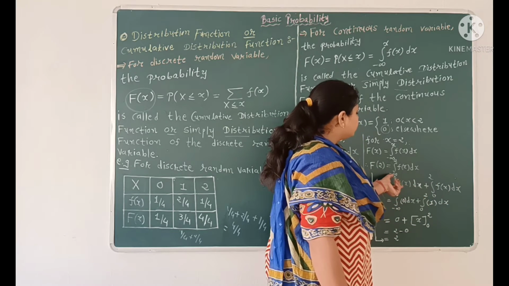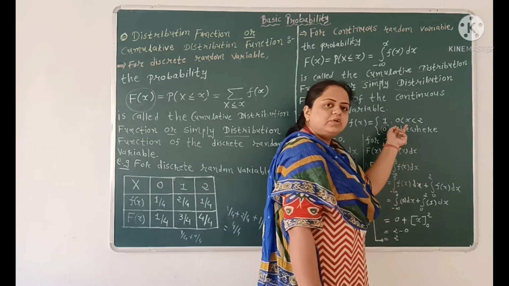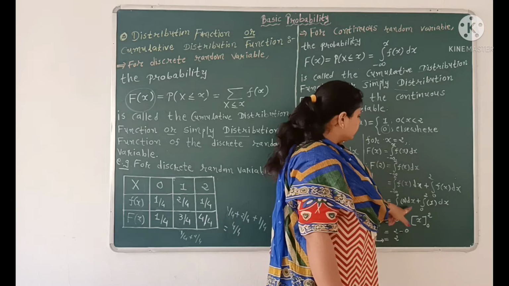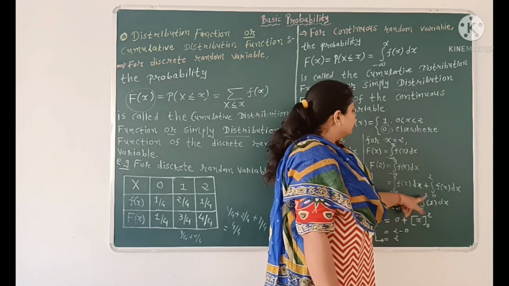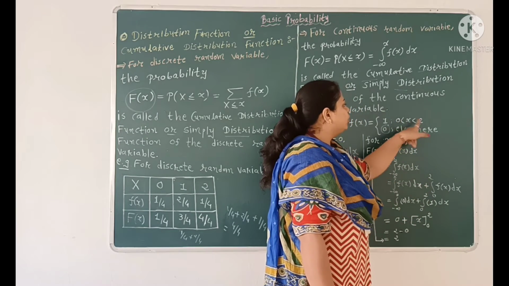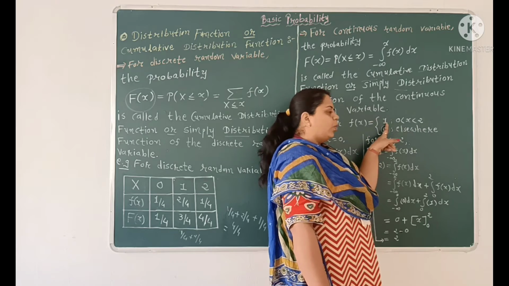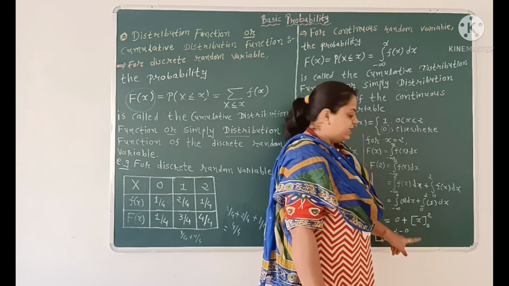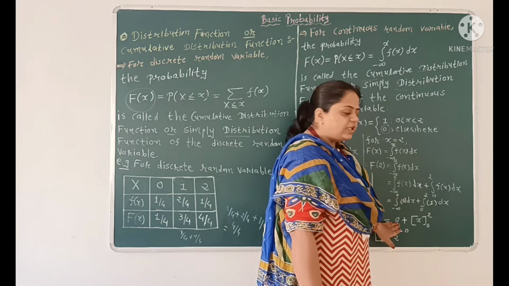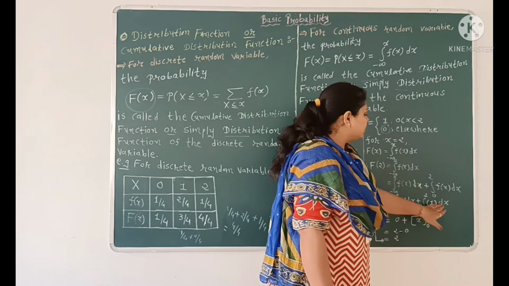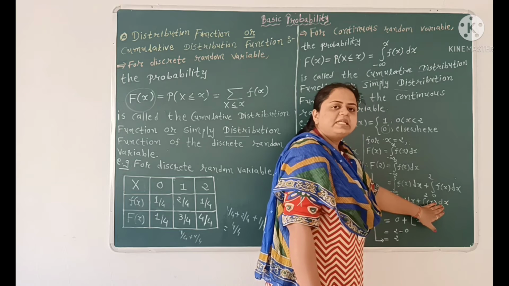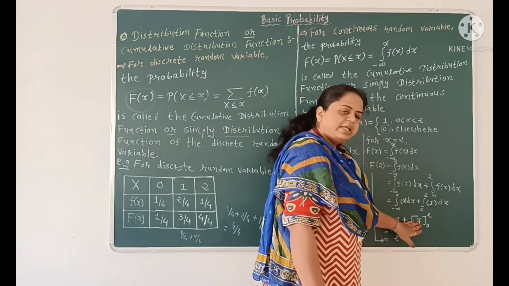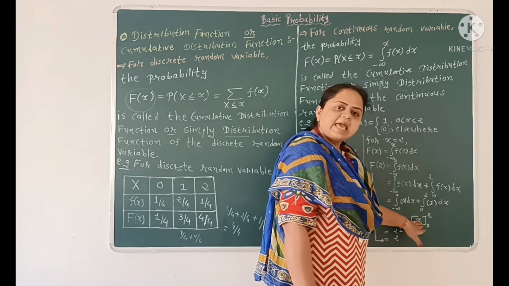In minus infinity to 0 the function is 0. So we have integration from minus infinity to 0 of 0 dx plus integration from 0 to 2. In 0 to 2 the function is 1. So we have integration from 0 to 2 of 1 dx. Integration of 0 is 0. Here we have integration of 1 into dx, so it is integration of dx, and we know that integration of dx is equal to x. So here we get x.